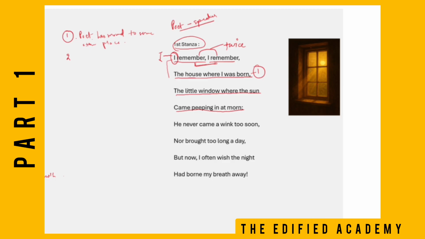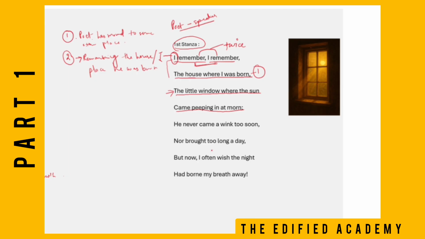Second point will be that he is remembering. Remembering what? He is remembering the house, the place he was born. Okay? The third line, the little window where the sun came peeping in at morn.